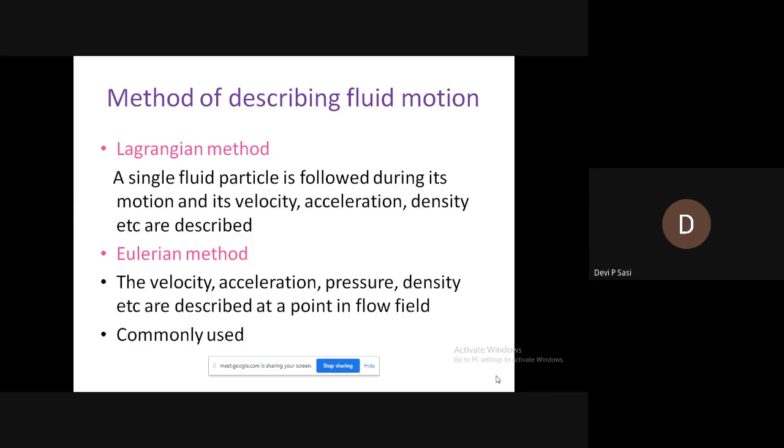In the Lagrangian method, you are focusing on a particle. You are focusing on a particle and you are studying the velocity, acceleration, density, etc. of that particle. But in the Eulerian method, you are focusing on a particular location or a particular position and then studying the velocity, acceleration, pressure, density, etc. of the fluid present at that position.